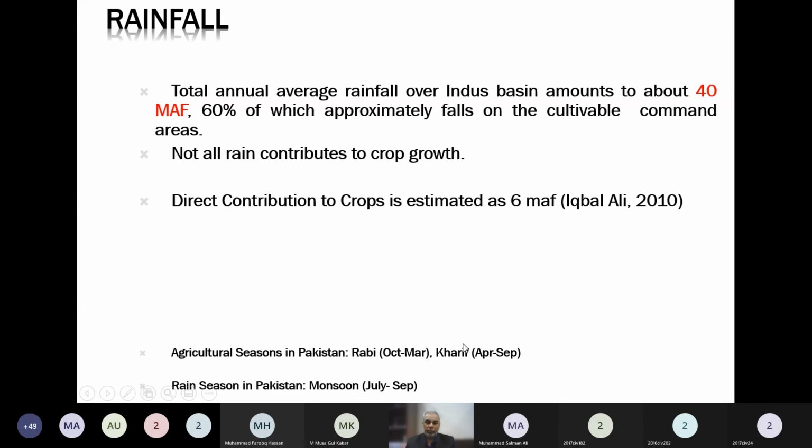So I have already told you the seasons, Rabi and Kharif season. You should remember it. Irrigation experts should know it, and you should know some of the crops of Rabi season and some of the crops of the Kharif season. Rain in the rainy season in Pakistan occurs from July to September.